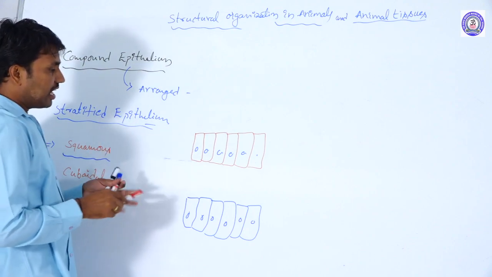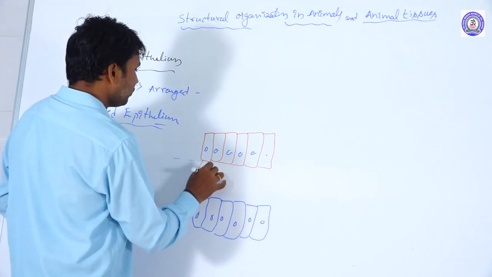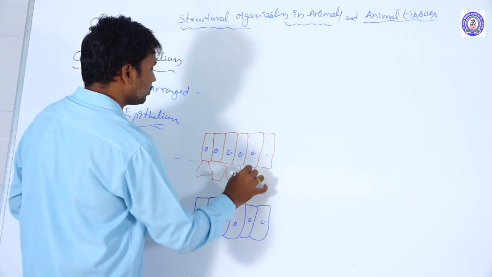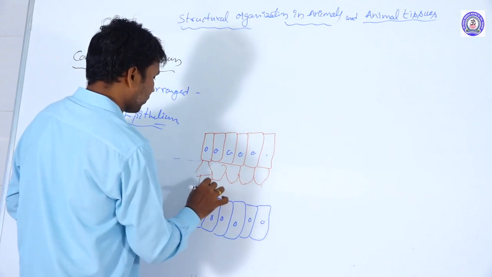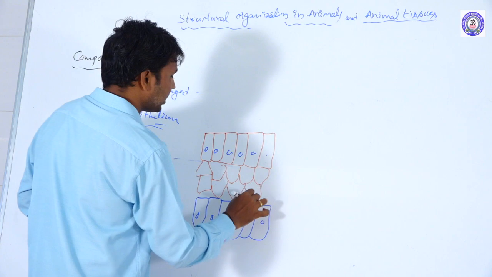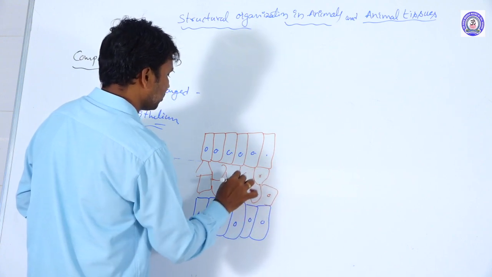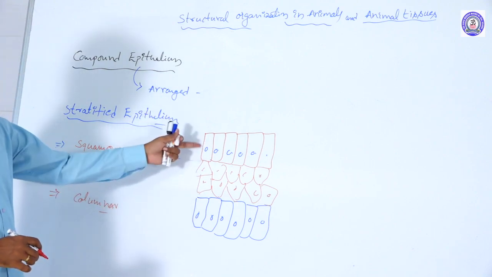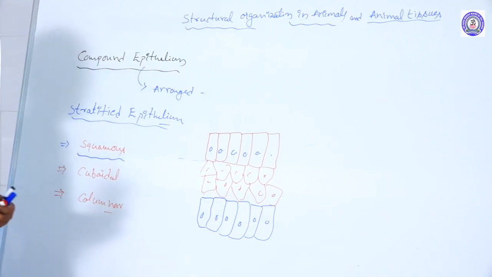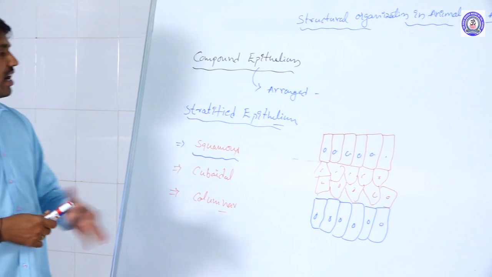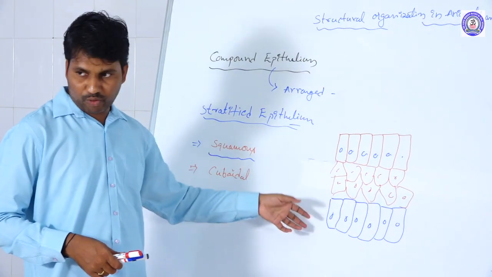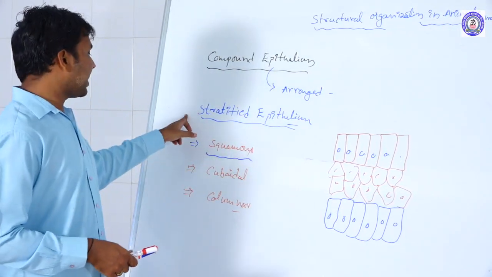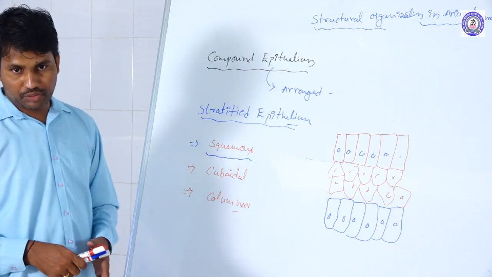In the middle, polygonal, rounded cells are formed. Both sides are formed by columnar epithelial cells only, and the cells are arranged in a number of rows. So this is called a stratified columnar epithelial tissue.